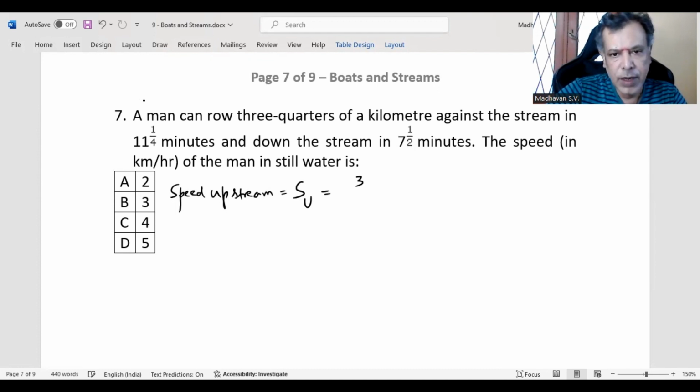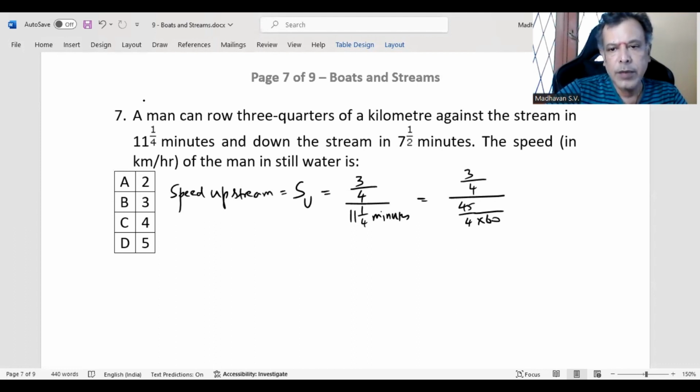So distance traveled is 3/4 of a kilometer divided by time taken, 11 1/4 minutes, as given. Now let us convert that 11 1/4 minutes to hours. This is actually 44 plus 1, 45/4. And then we have to divide it by 60.